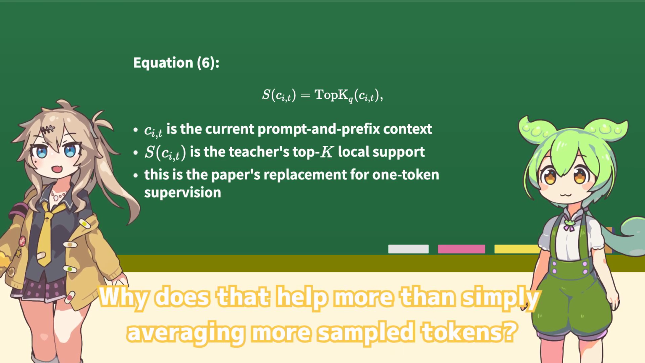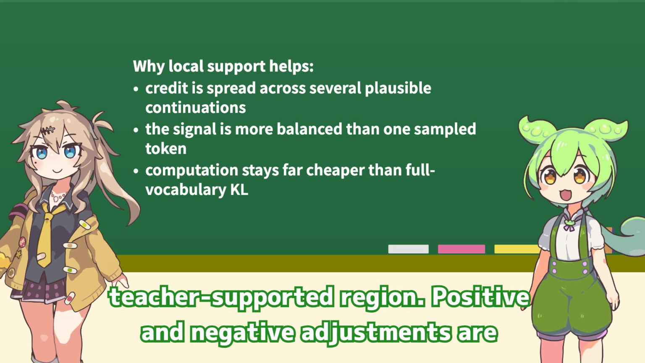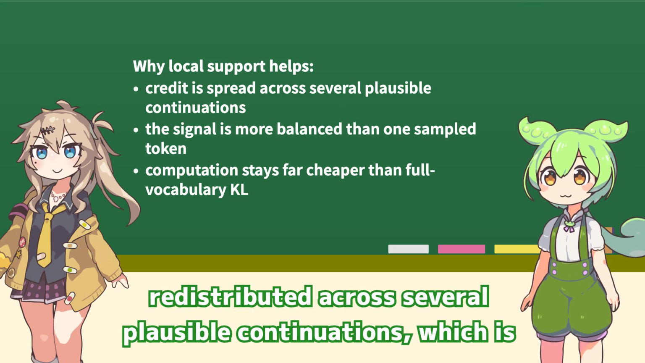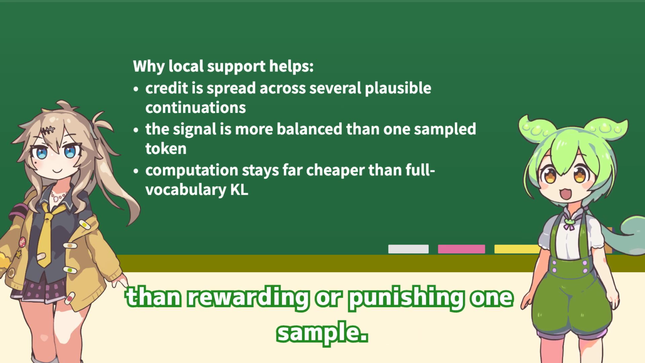Why does that help more than simply averaging more sampled tokens? Because the update becomes balanced inside the teacher-supported region. Positive and negative adjustments are redistributed across several plausible continuations, which is much closer to a local reverse KL comparison and much less brittle than rewarding or punishing one sample.